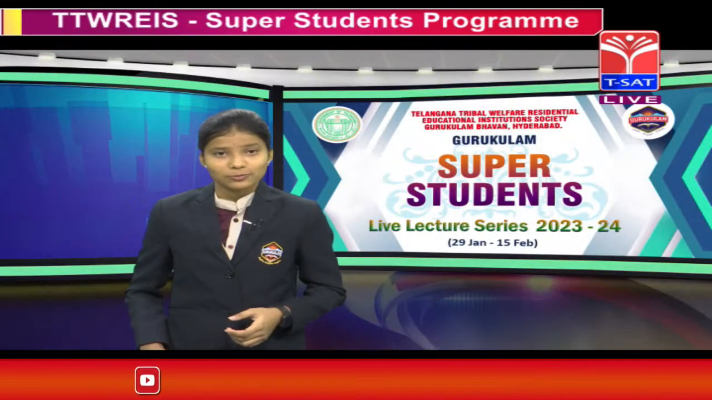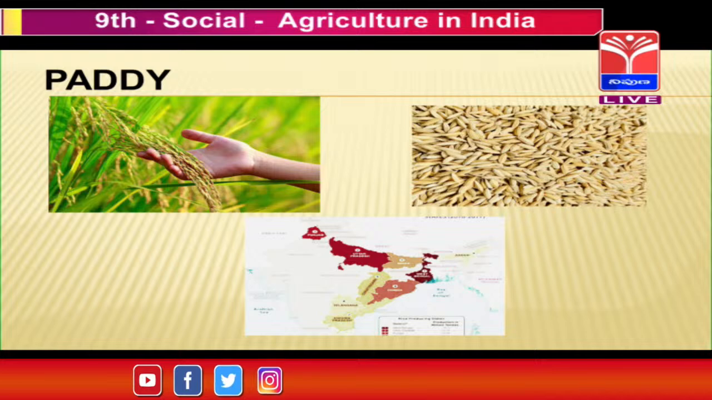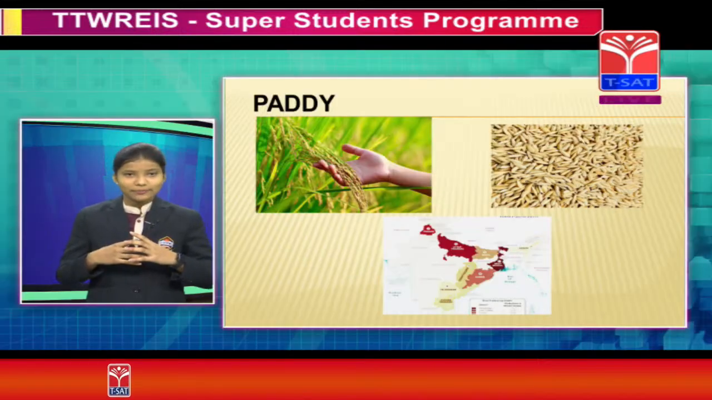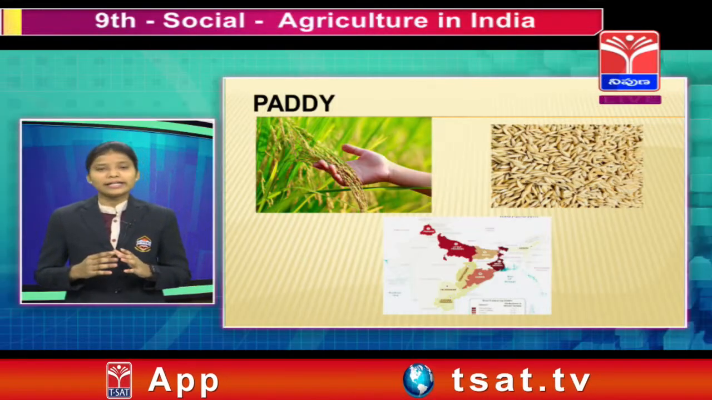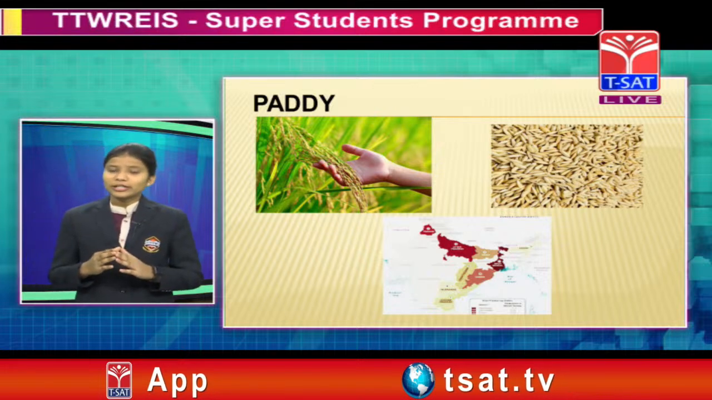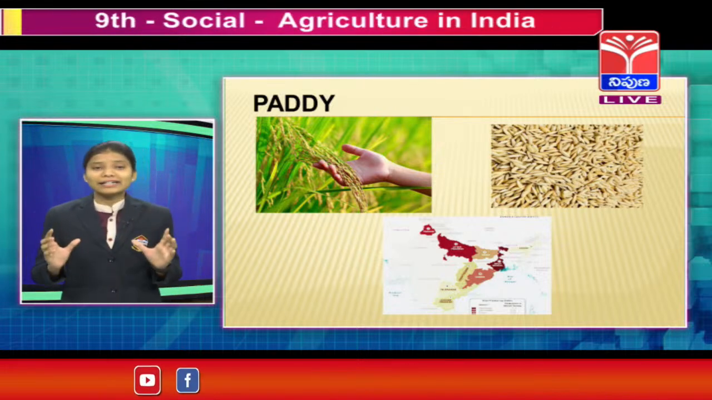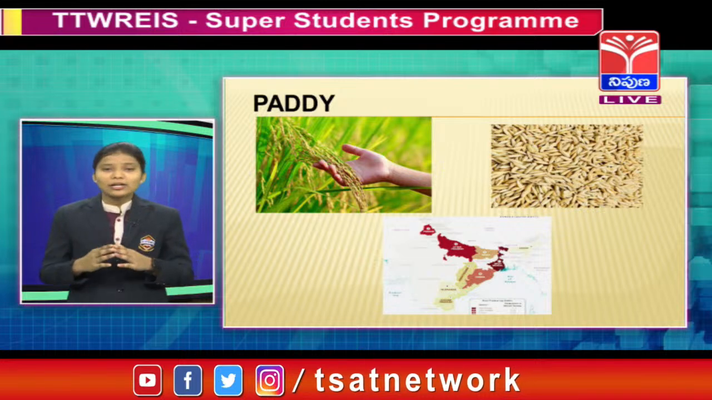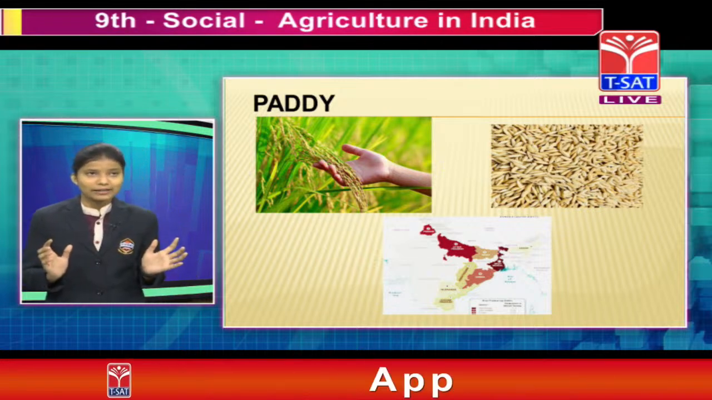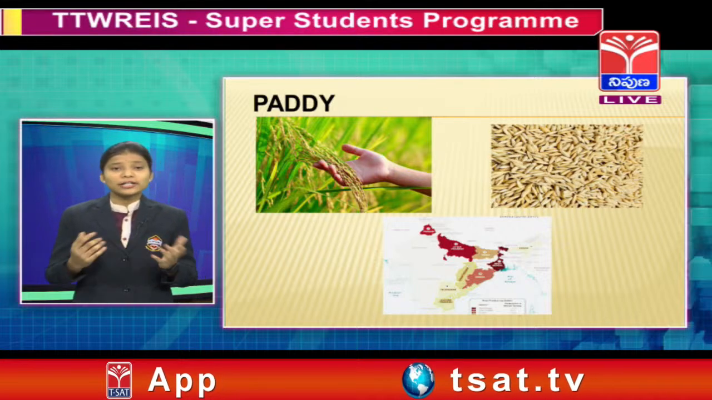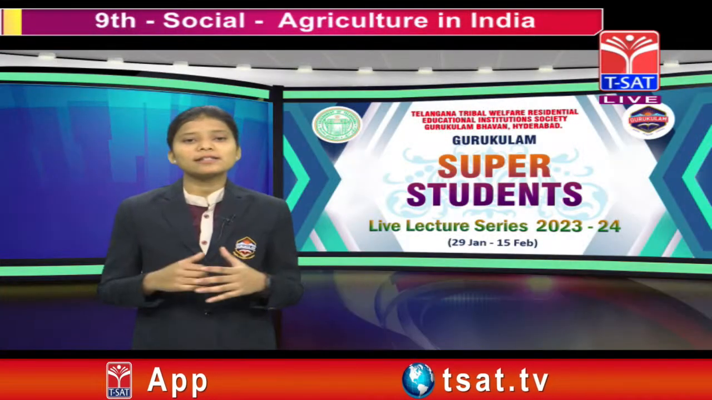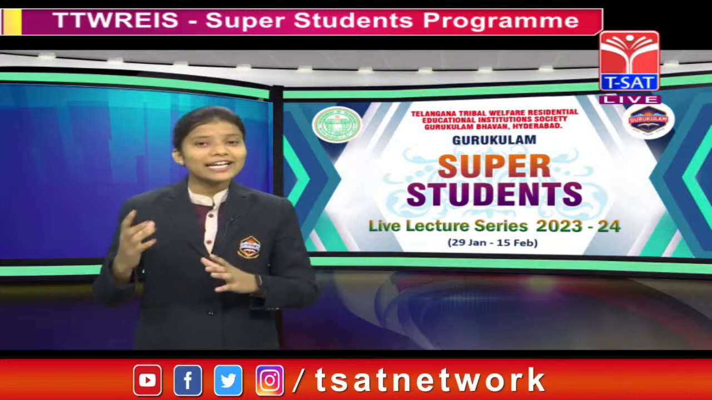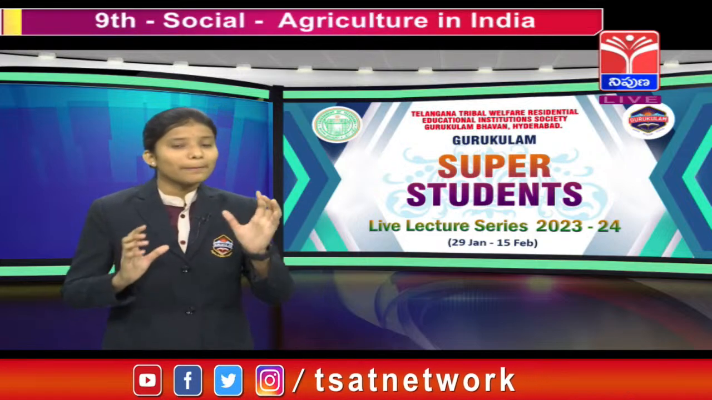Our first major crop is paddy. Paddy is a staple food crop for the majority of people in our country. It requires a temperature of 25 degrees Celsius and an annual rainfall of 100 centimeters, right? Now tell me, friends, our country is the second largest producer of paddy. In first place, which country? Tell me, friends. In first place, China. China is the largest producer of paddy, friends.